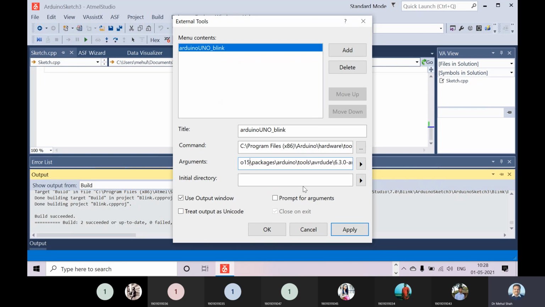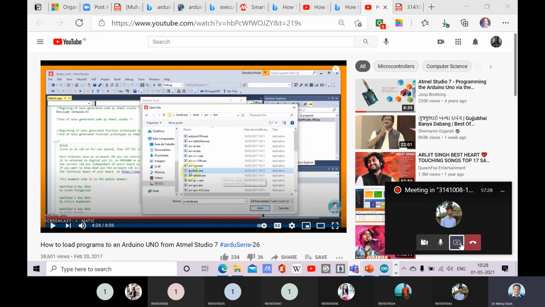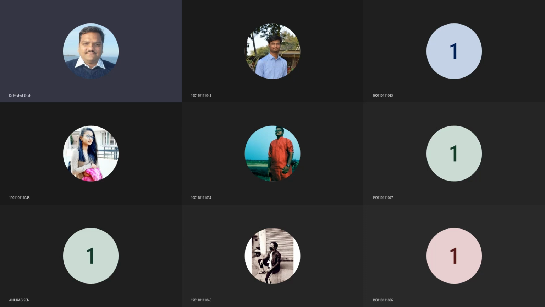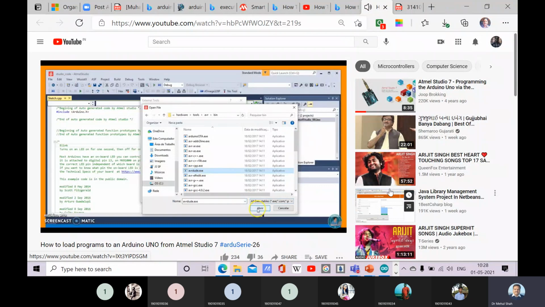So this we have to select, and in the argument, previously whenever we compiled using upload in preferences, we selected some option, so that we have to enable. So let us see that in detail over here. Right, this is AVR good.